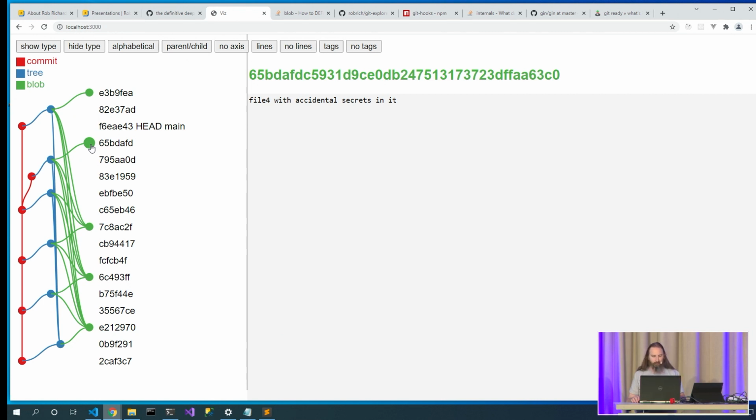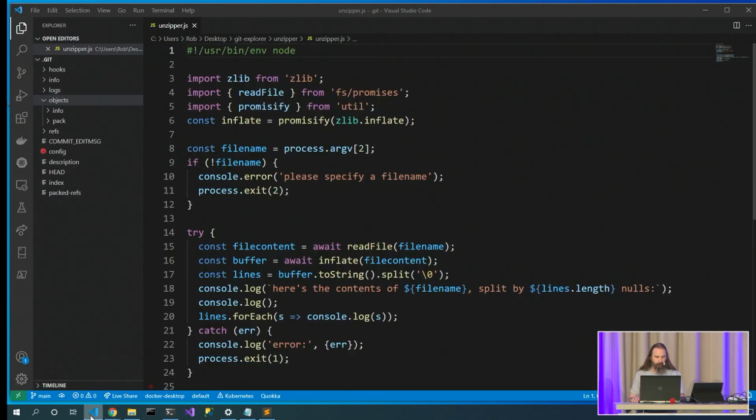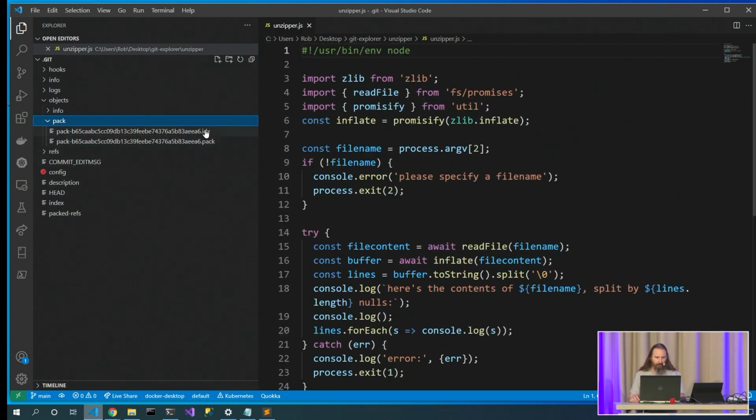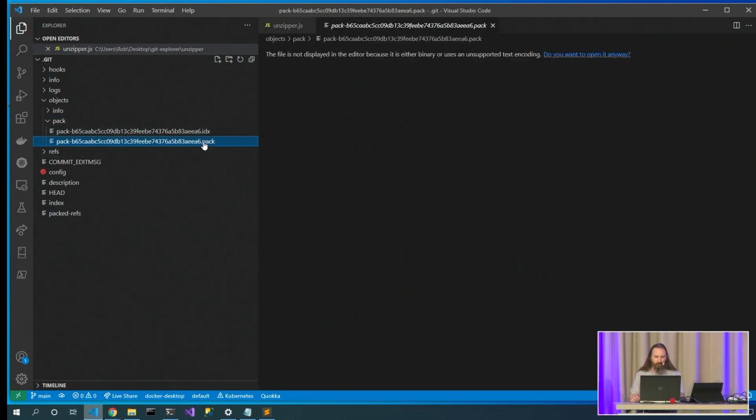Now, one of the things that we did do with git gc, though, is we rewrote this objects folder. No longer do we have all of those files kind of loosely set out in interesting places. We now have all of these files in these two pack files. One of them is a pack, and one of them is an index file. And so Git can read the index file to figure out how to unpack the commits if it needs to. And so it can definitely go in here.